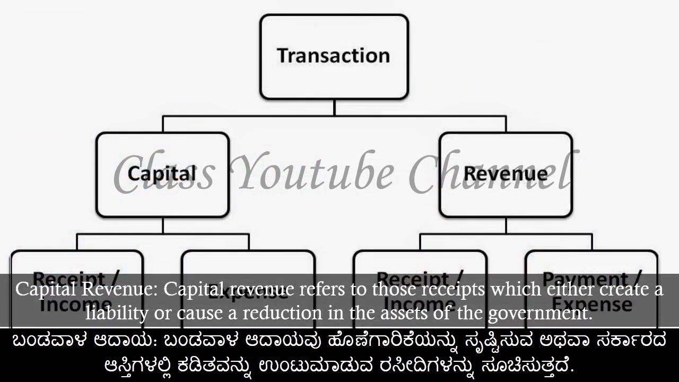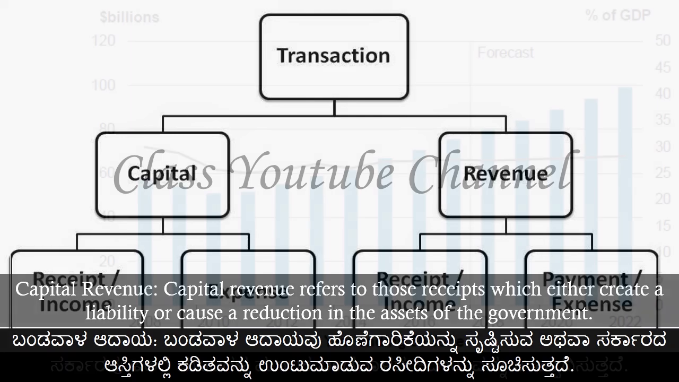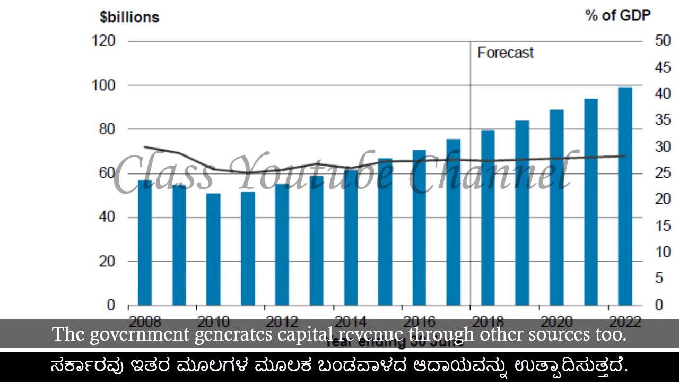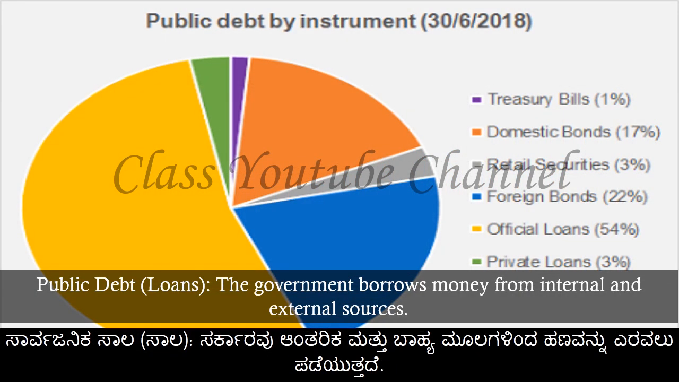Capital revenue. Capital revenue refers to those receipts which either create a liability or cause a reduction in the assets of the government. The government generates capital revenue through other sources too. Public debt, loans. The government borrows money from internal and external sources.